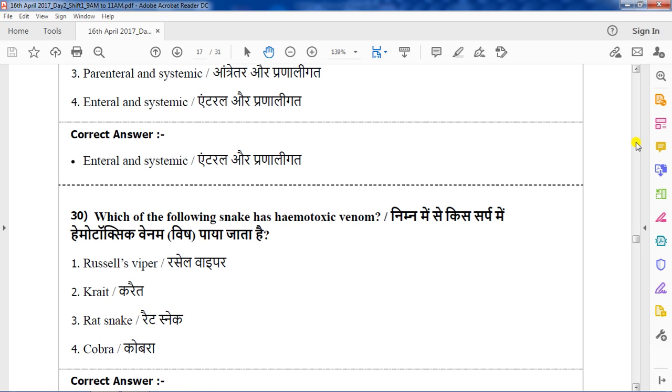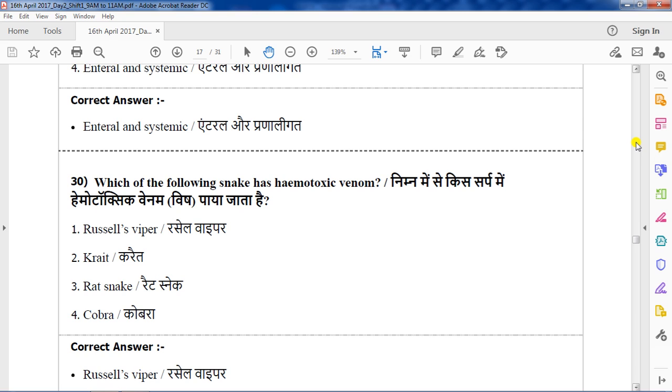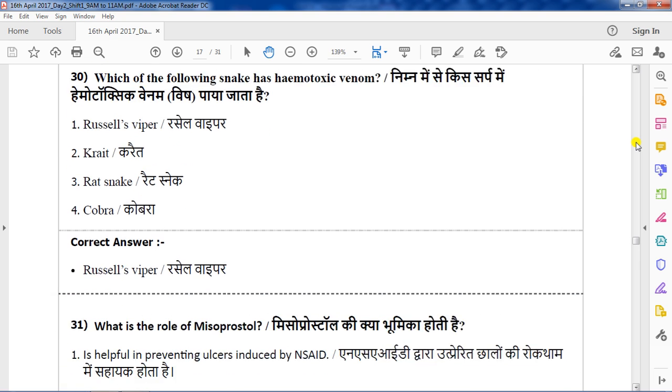The correct answer for this question is viper, that is Russell viper. All types of vipers have hemotoxic venom. Other types of venoms are proteolytic venom, neurotoxic venom, and cytotoxic venom, but the viper has hemotoxic venom.